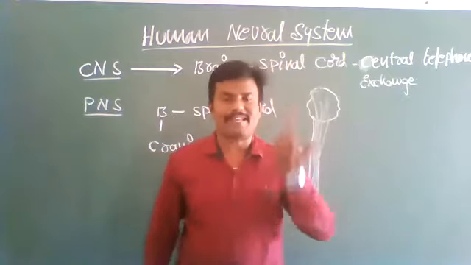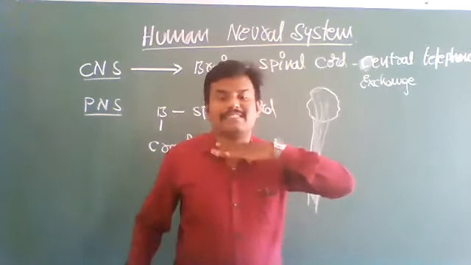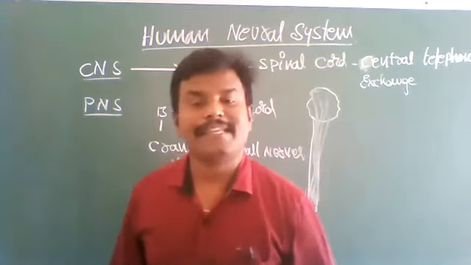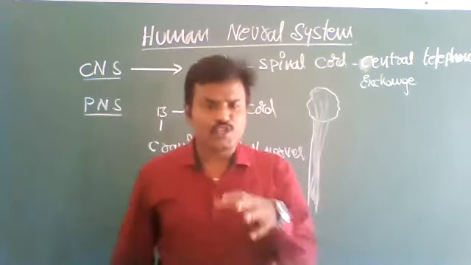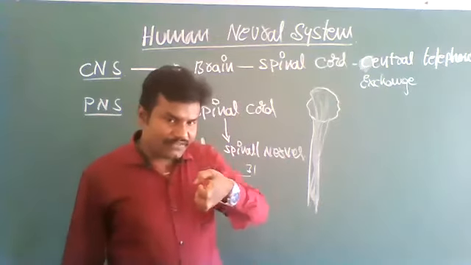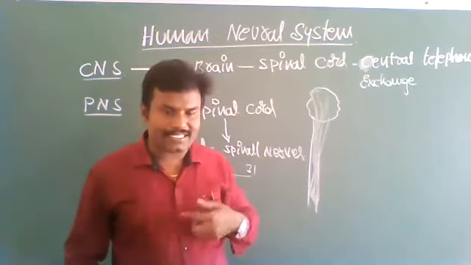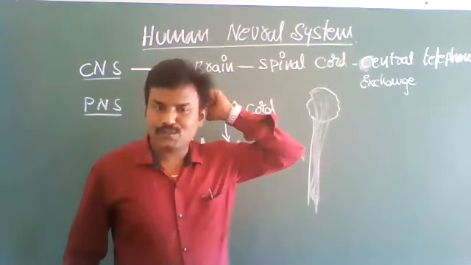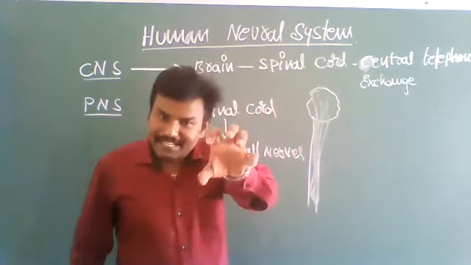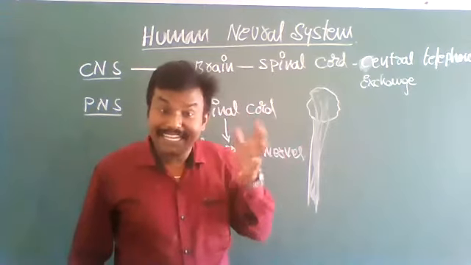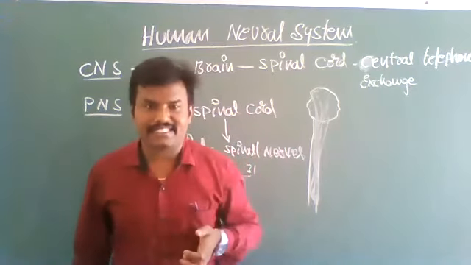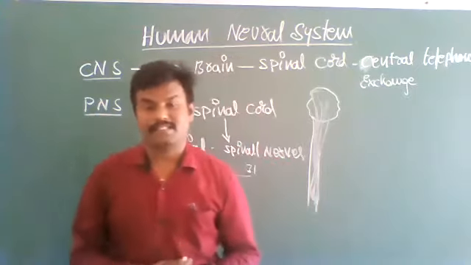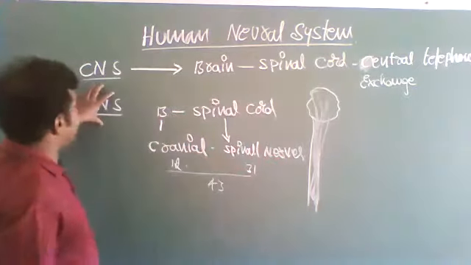Below the head region, from the thorax towards the lower parts, spinal nerves are connected. Those spinal nerves receive information from our lower body parts and send it to the spinal cord. From the spinal cord, it goes to the brain. The brain receives, integrates, understands, and produces necessary reactions to our body parts. That is the peripheral nervous system.